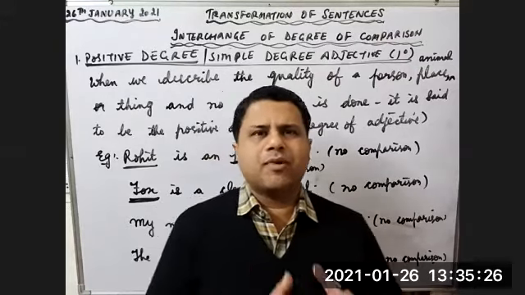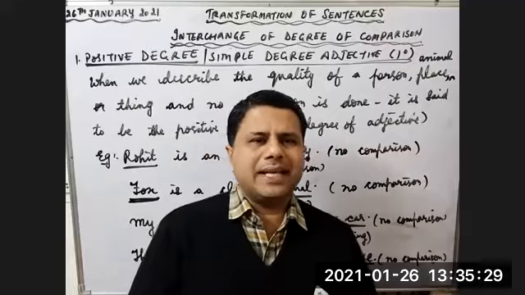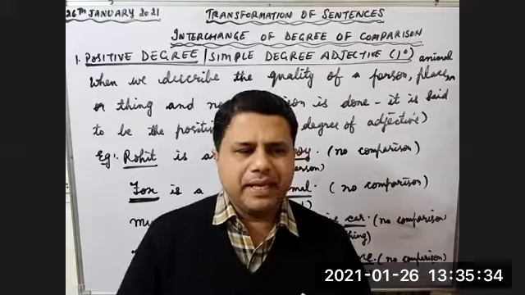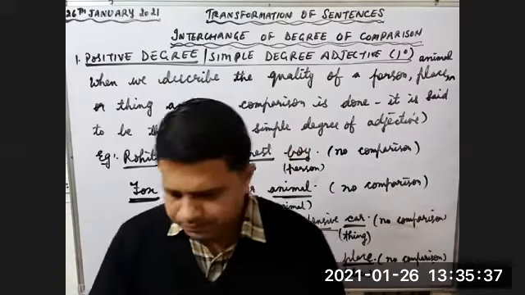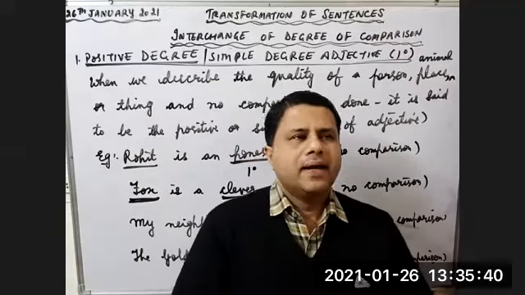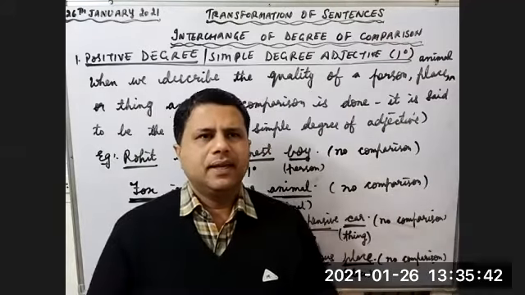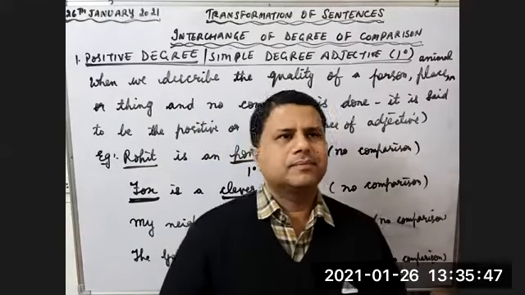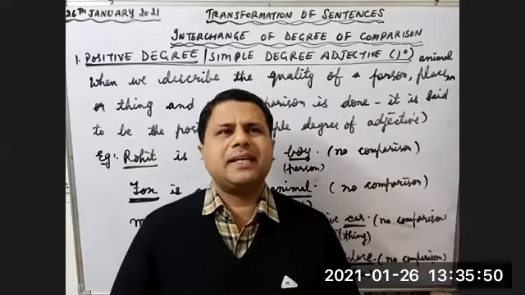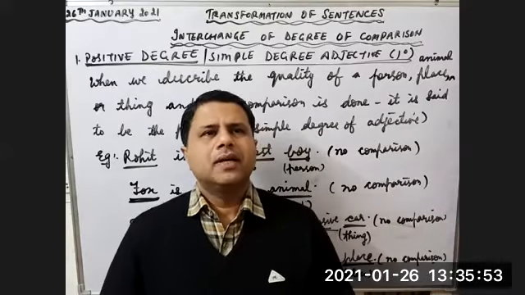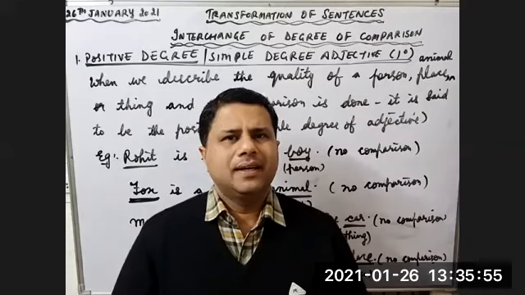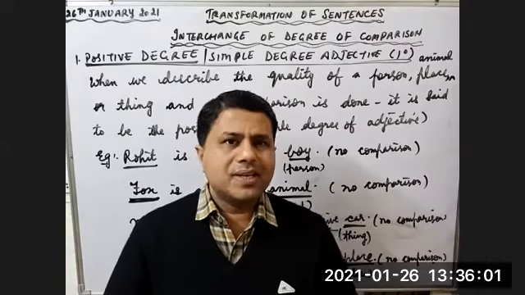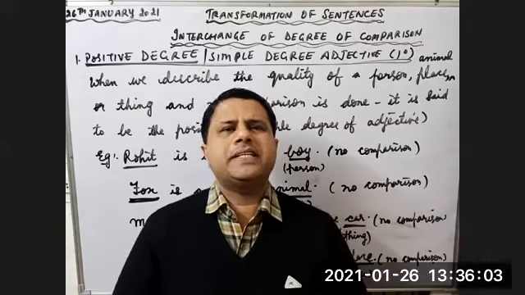Afterwards, we'll transform the sentences from one form to another form, but we will not change the meaning. For example, I say, India is a beautiful country. Which degree is used in this sentence? Simple degree. First degree. But suppose if you want to change it into second degree, right? If you want to use the word more beautiful, then you have to use some more words, but the meaning should not be changed.